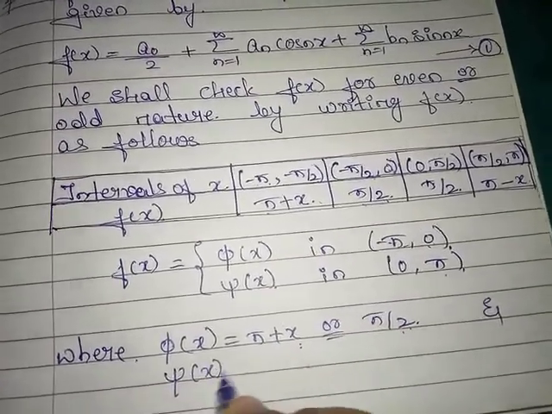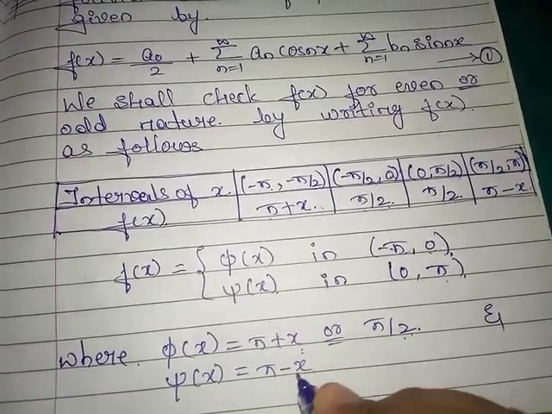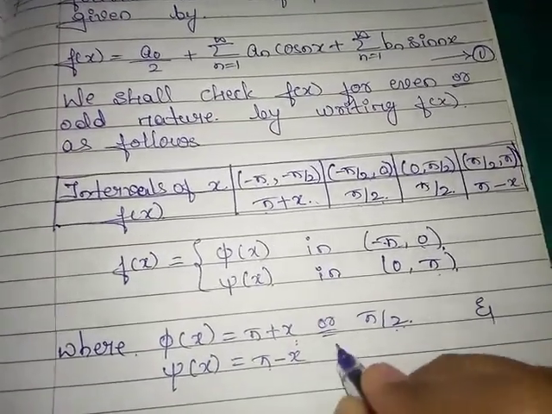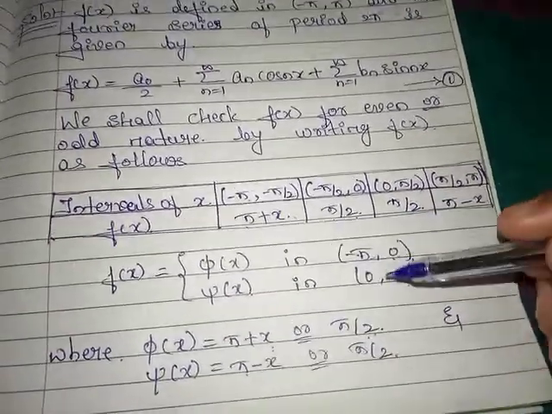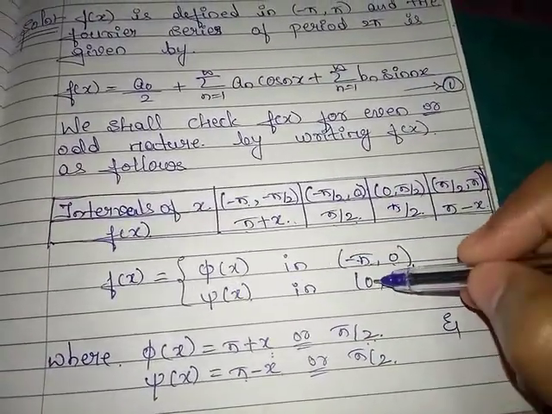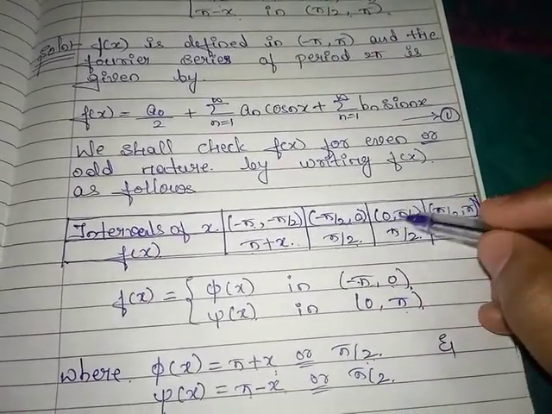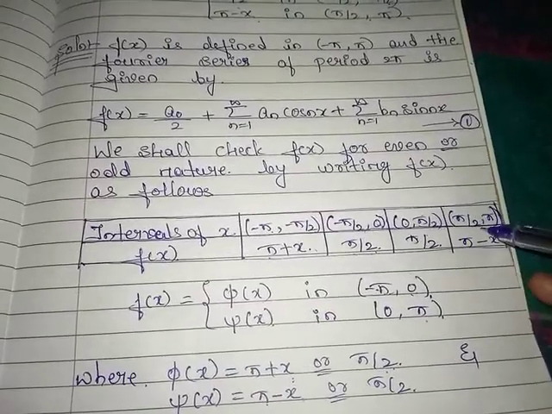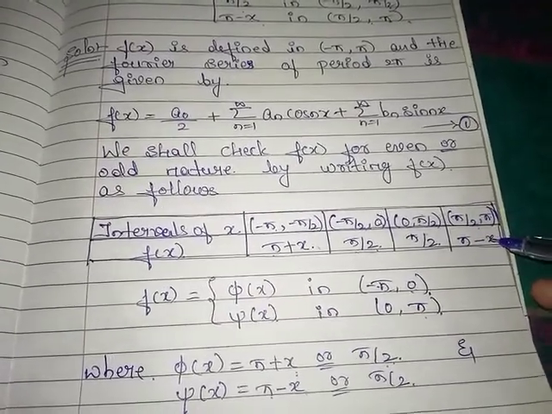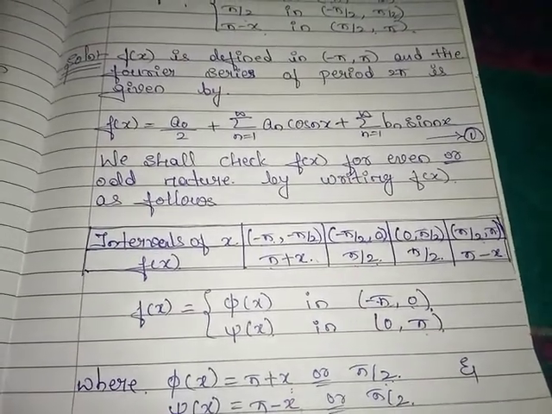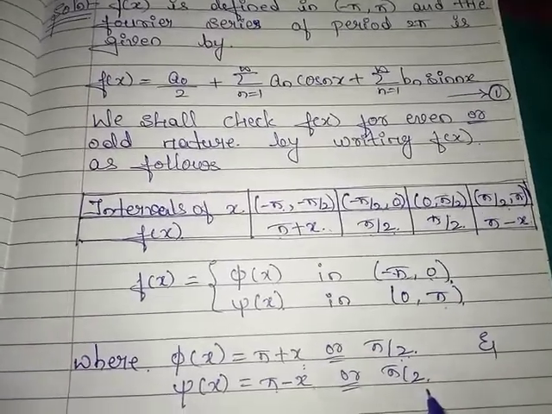And psi of x is equal to, we may take pi minus x or pi by 2, because see here psi of x is in 0 comma pi, our pi by 2 is in 0 comma pi by 2, and in pi by 2 comma pi it is pi minus x, so that we can take psi of x as pi minus x or pi by 2.